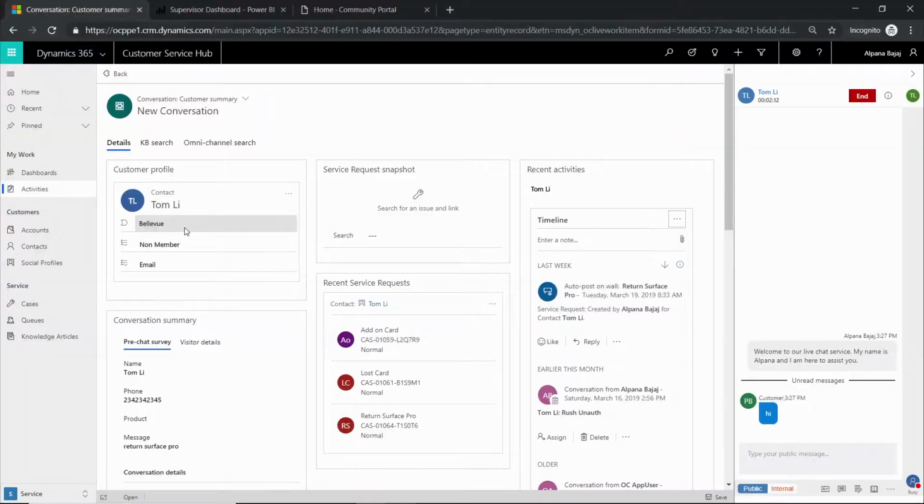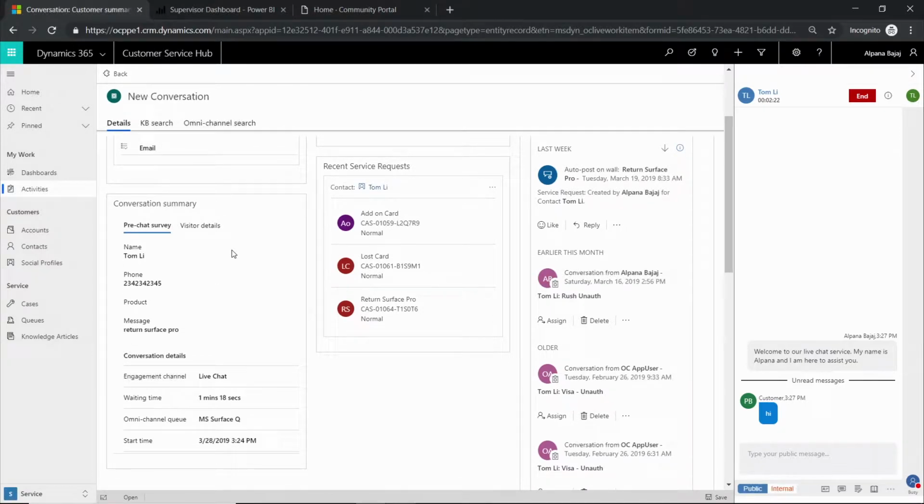So this form is completely customizable. All these cards are built on top of the UCI framework. So if you want to show any additional details apart from what is available right now out of the box, you can go ahead and customize it. For now, I have shown details like what's his name, which city does he belong to, what is his membership status, and what is his preferred mode of communication. Along with that, the next piece of information available as part of Conversation 360 is the conversation summary.